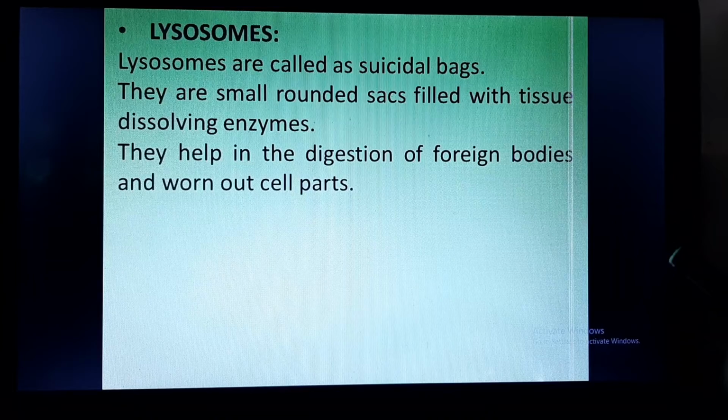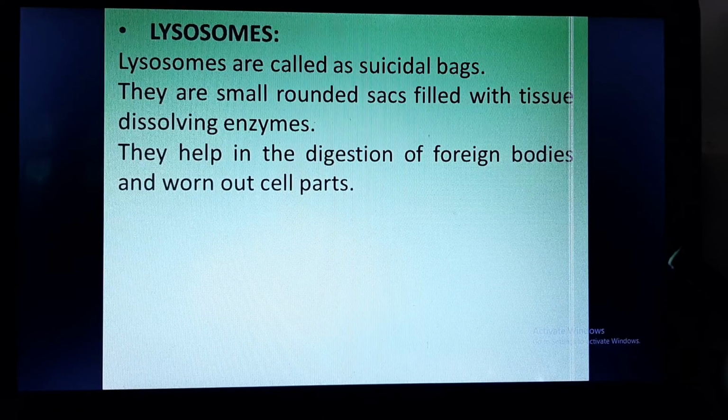Therefore, they help in digestion of any foreign body and worn out cell parts. So what is the lysosome doing? Lysosome is releasing an enzyme which is digesting any foreign body, and it is also digesting or dissolving the worn out parts of the cell.